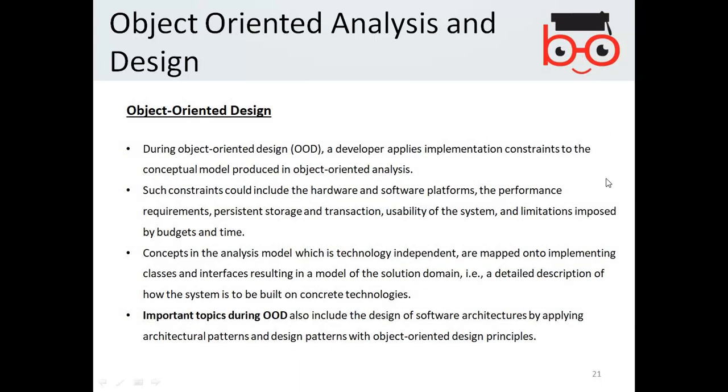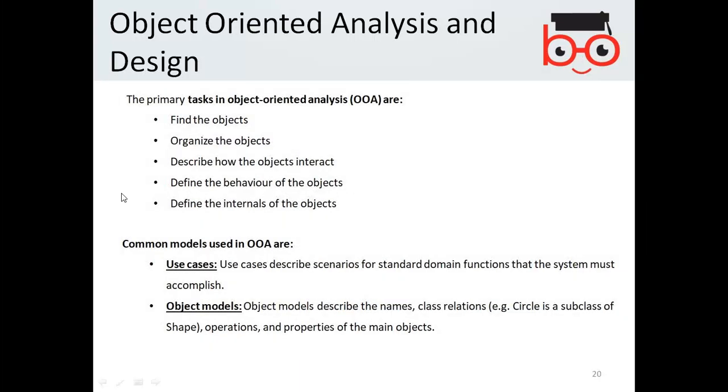Is that clear? Basically, everything is represented in classes. And do you remember Java? UML? Yeah, Java as well. Java is the exact answer to this.